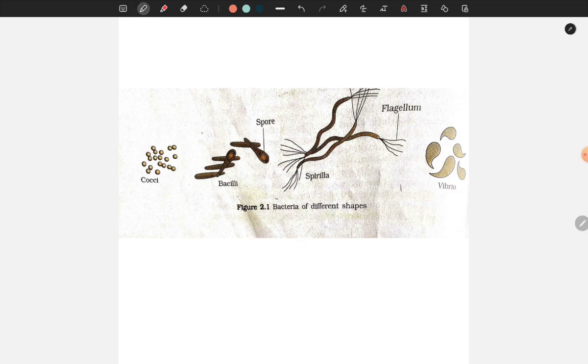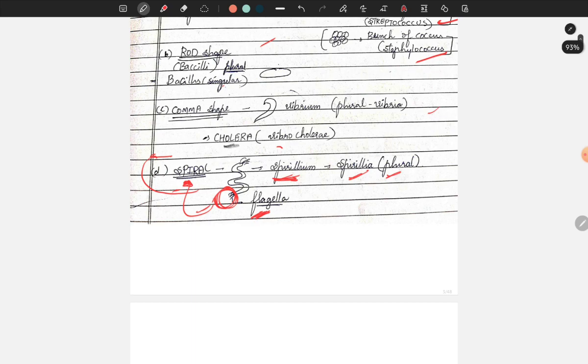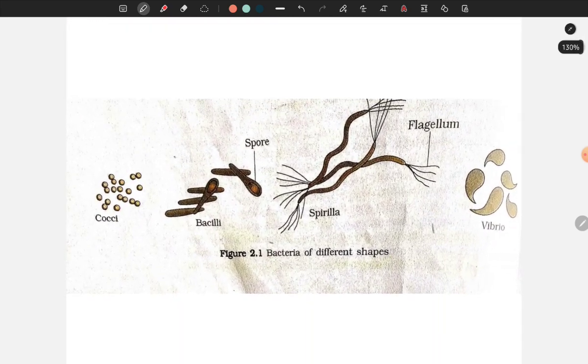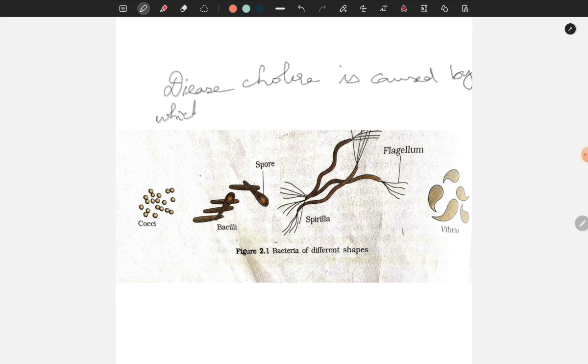Now, as we saw above, cholera is caused by vibrio shaped bacteria. The question comes like: the disease cholera is caused by which shape of bacteria?